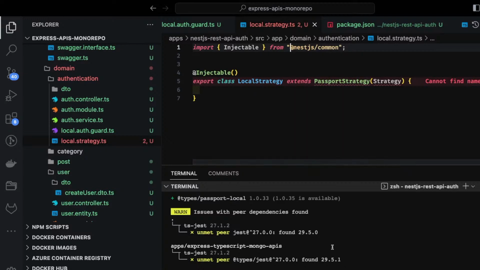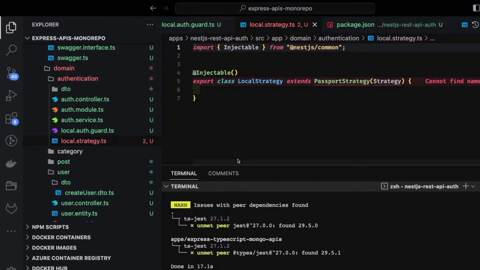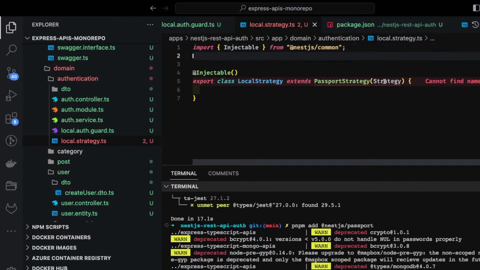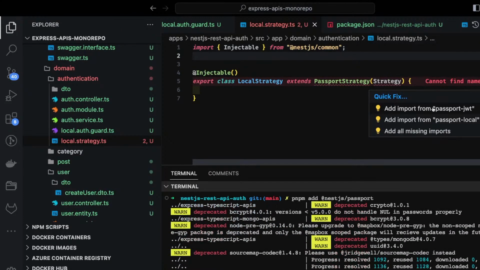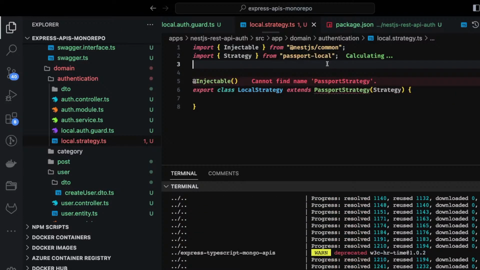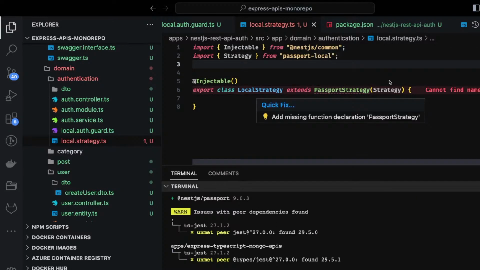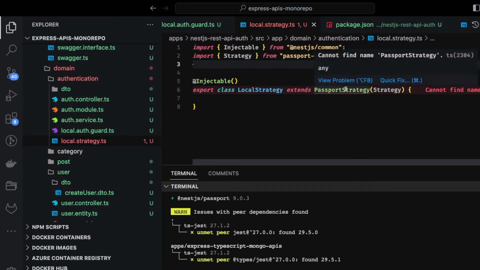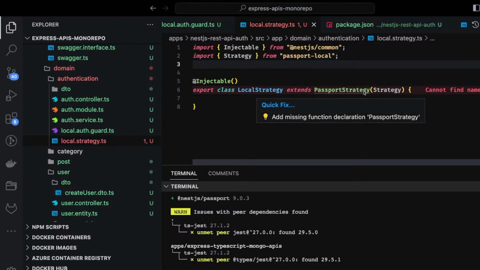Is it something we have missed? So I will add this dependency. Something is always missing. These are just the types, and then this strategy is going to come from passport local, and then this passport strategy is coming from nestjs passport, and it will take some time maybe.